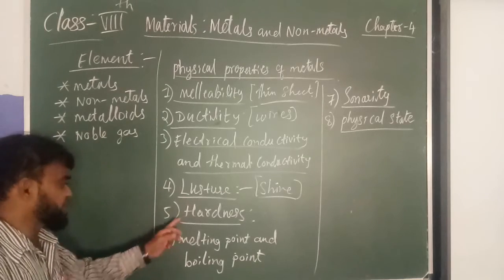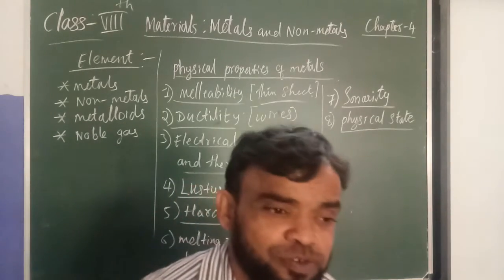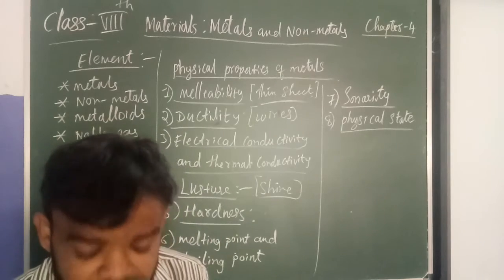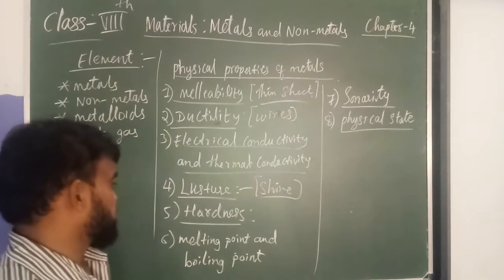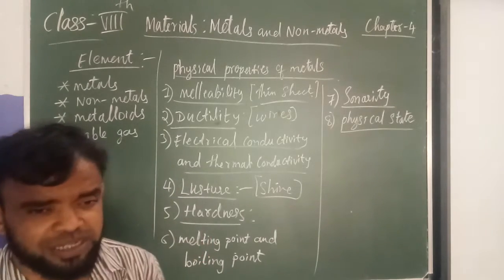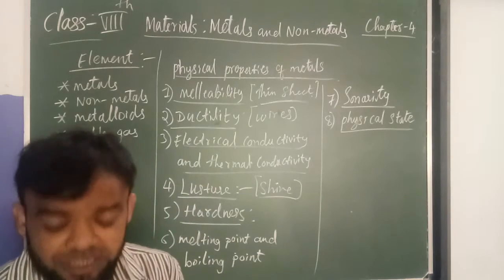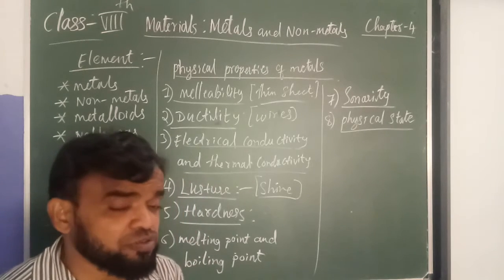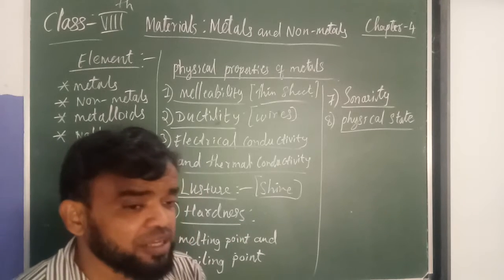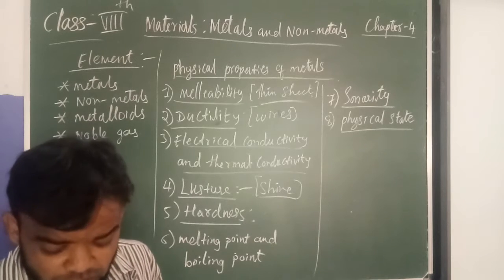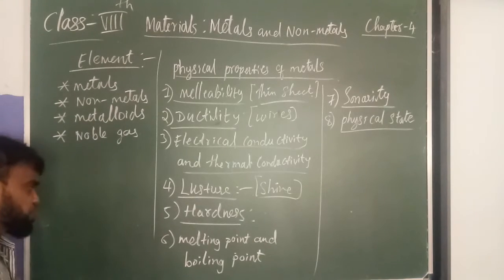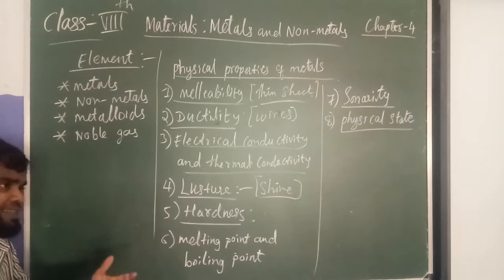In non-metals, take the hardness. Non-metals are also soft, and some are hard. For hardness, diamond is the example. Diamond is a non-metal, but it is hard. Some non-metals are hard and some are soft. Understood? Okay.